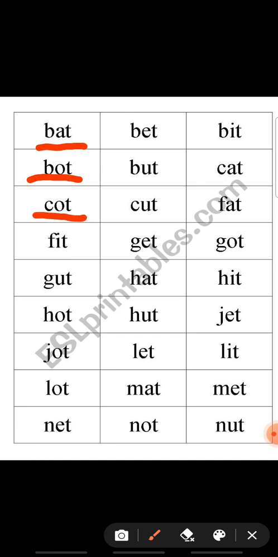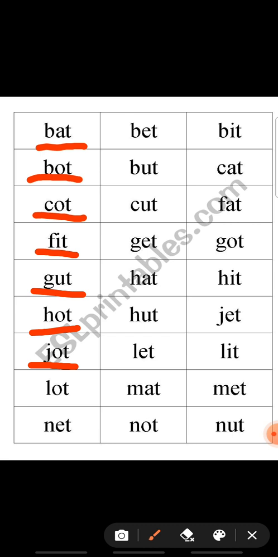C-O-T, cot. F-I-T, fit. G-U-T, gut. H-O-T, hot.